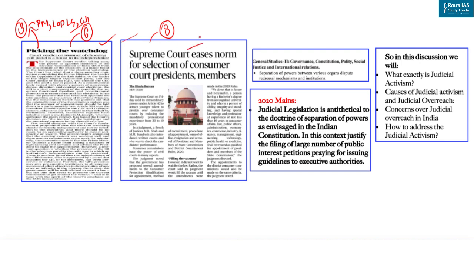And in this, the Supreme Court on Friday used its extraordinary powers under Article 142 to attract younger talent to preside over consumer courts by reducing the mandatory professional experience from 20 to 10 years. In both the cases, the SC is not pronouncing a judgment, that is, deciding a dispute between two parties, but rather it is legislating new rules and laws. It is this phenomenon which is often termed judicial activism, or when practiced in excess, known as judicial overreach.